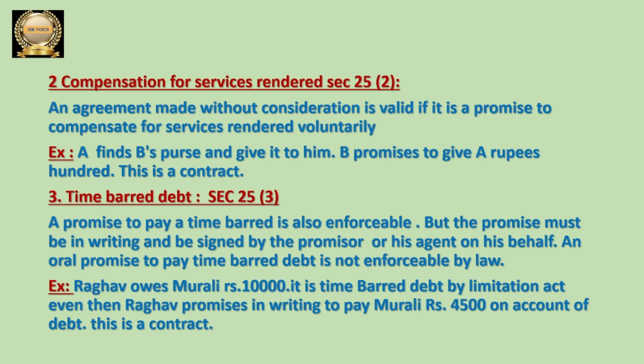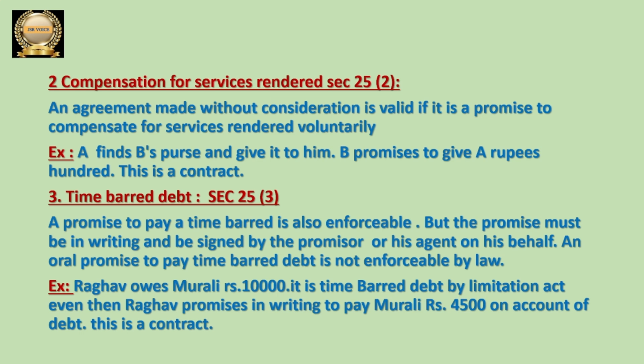Why is Raghav paying? Because he actually owes Murali, that is why he is paying now. He couldn't pay in the previous agreement, because there was some time period mentioned in it, the time actually expired and he did not pay the money within that period. Later he is again promising that he will pay, but not completely. He is going to settle his account and pay 4,500 rupees only.